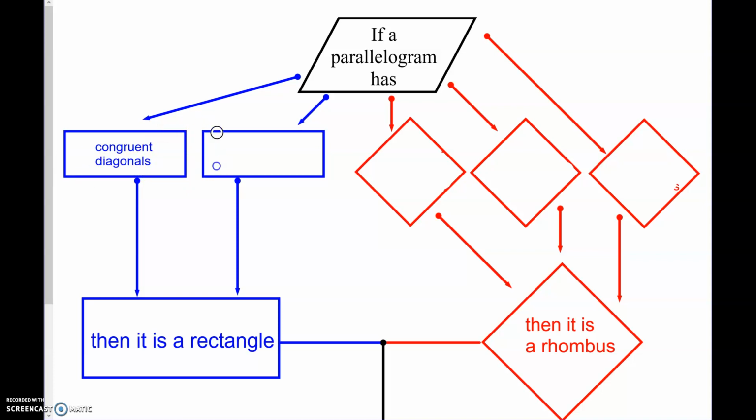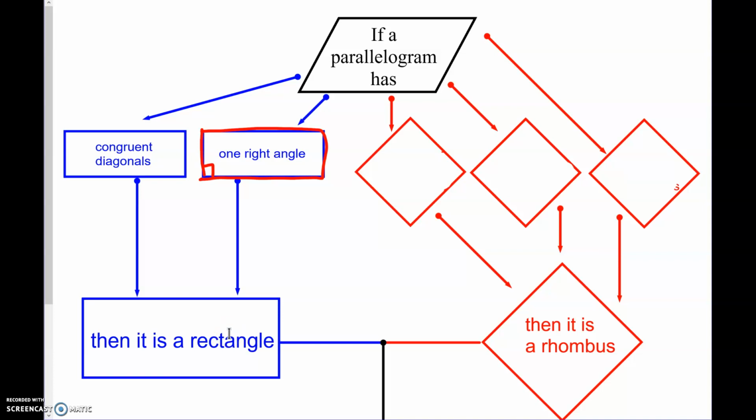Okay, and then if we have a parallelogram and 1 right angle, then it is going to be a rectangle. Now the definition does say a parallelogram with 4 right angles, but if you absolutely know that it is a parallelogram, and we say, hey, this is a right angle. So we're telling you this is a parallelogram, and we're telling you you have 1 right angle, you can now conclude that it must be a rectangle.